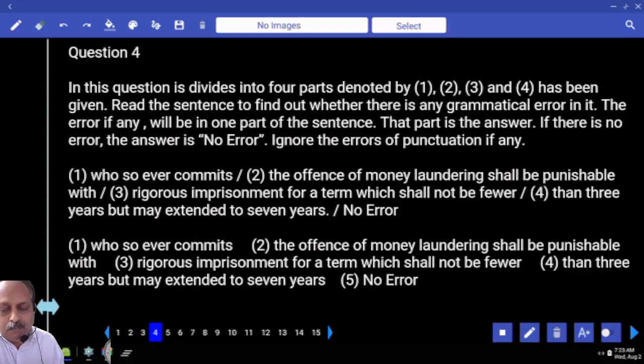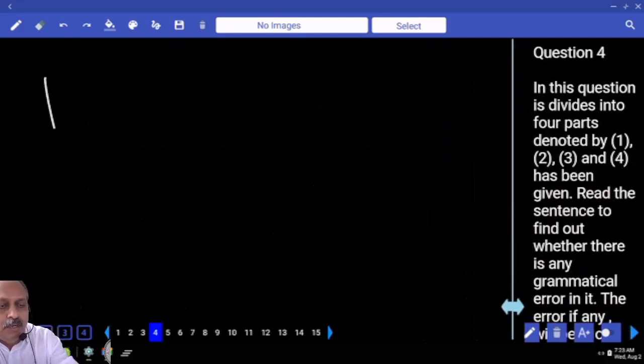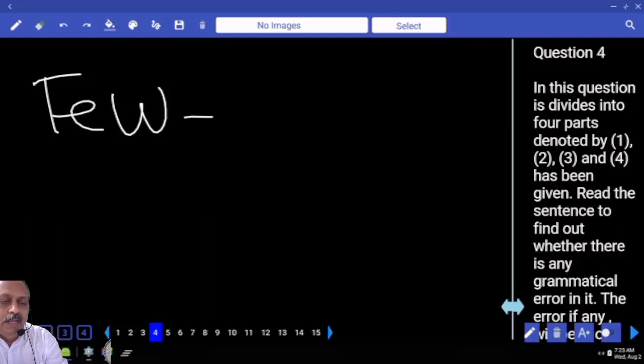Whosoever commits the offense of money laundering shall be punishable with a rigorous imprisonment for a term which should not be fewer than or less than. Here fewer is not correct, change it to less than. But write 2 words. First you write the word few, then you write it goes with countable nouns.